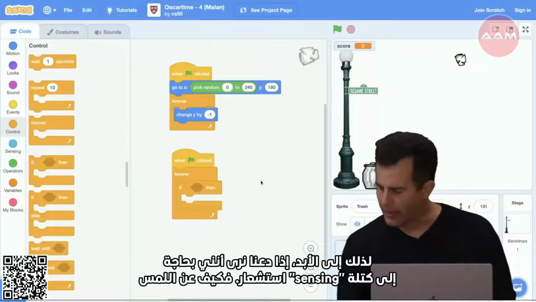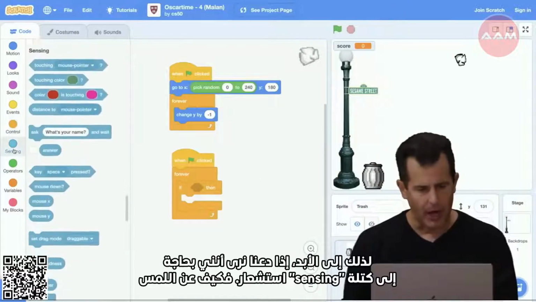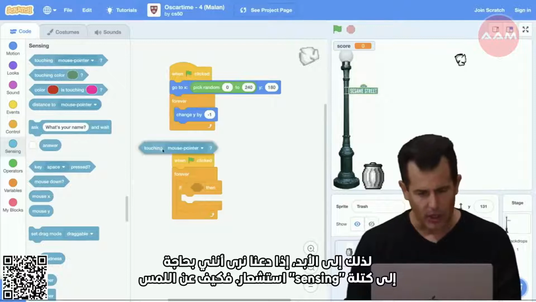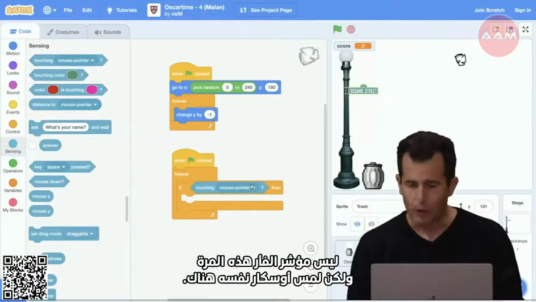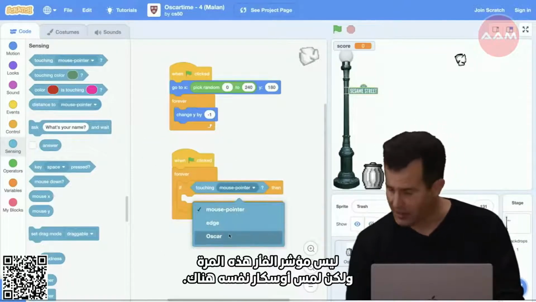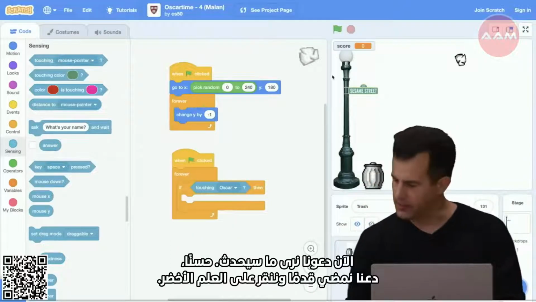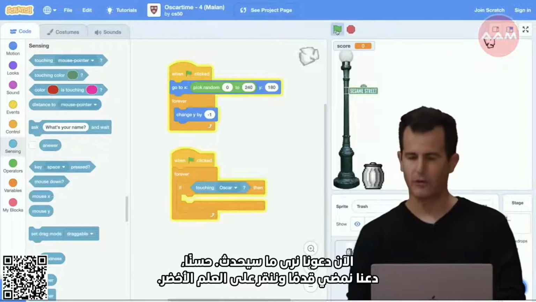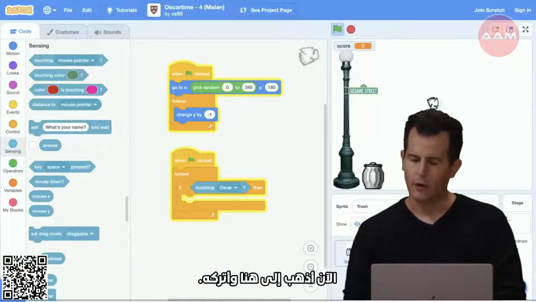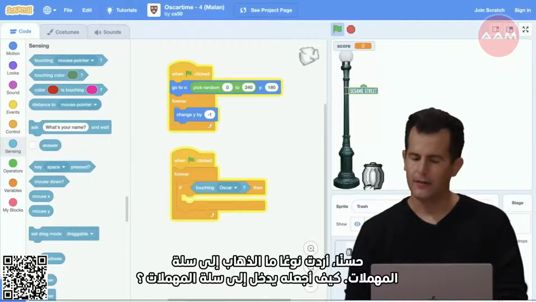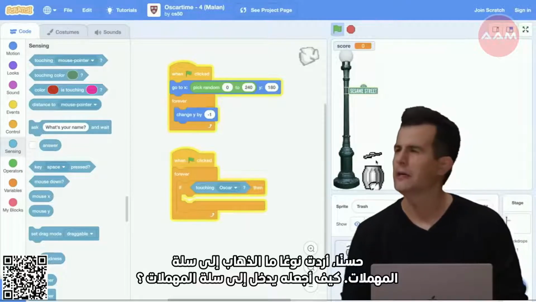So forever, if, let's see, I need a sensing block. So how about is touching, not the mouse pointer this time, but touching Oscar himself there. Now let's see what happens. All right, so let's go ahead and click the green flag. Now I go down over here and let go. OK, I kind of want it to go into the trash can. How do I make it go into the trash can?